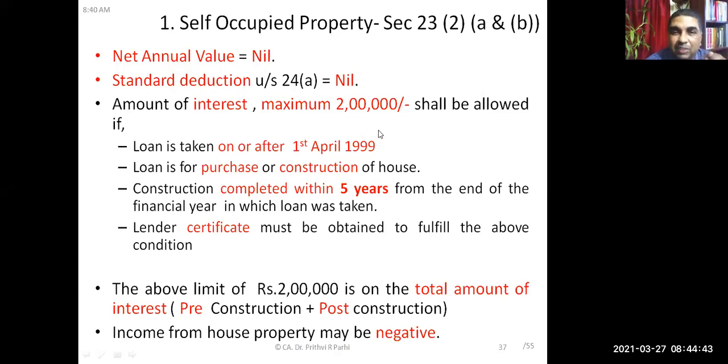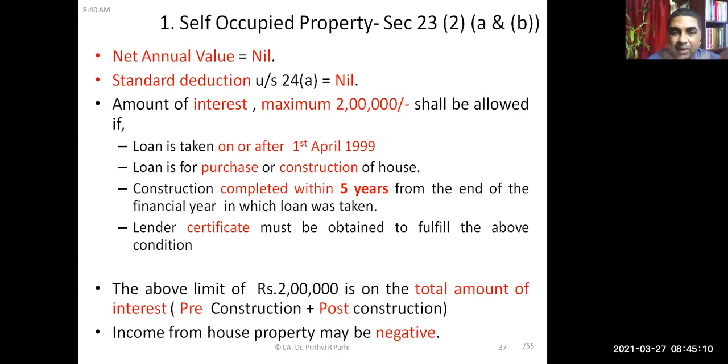But here conditions you have to see. The loan must have been taken on or after 1st April 1999. Loan must have been taken for purchase or construction of the house, and construction must have been completed within 5 years from the end of the financial year in which loan was taken. And the lender, the bank or financial institution or anyone giving the loan, must give a certificate.